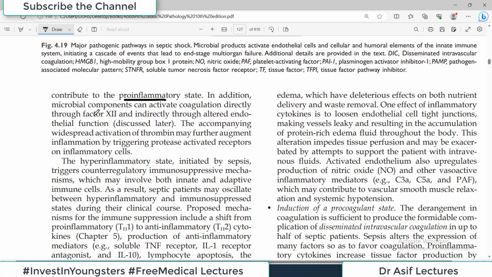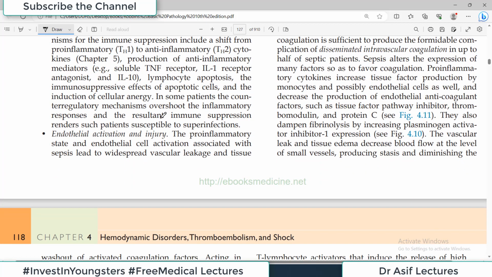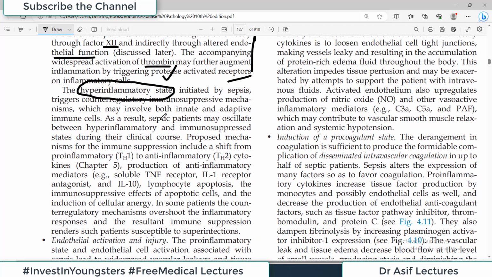In addition, microbial components can activate coagulation directly through factor 12 and indirectly through altered endothelial function. We will discuss this also in a while. The accompanying widespread activation of thrombin may further augment the whole process. So all that they are explaining is basically increasing the inflammatory events in the body, and that is what we call the hyperinflammatory state. Your body is producing a lot of chemical mediators which augment the inflammatory response.